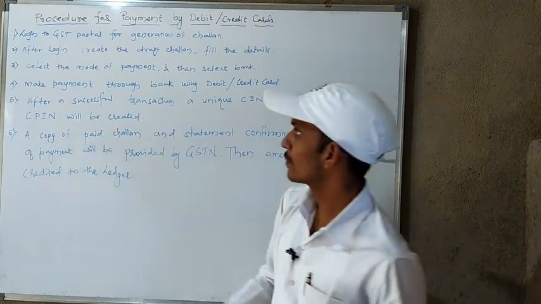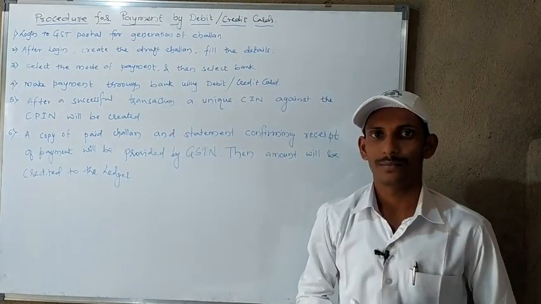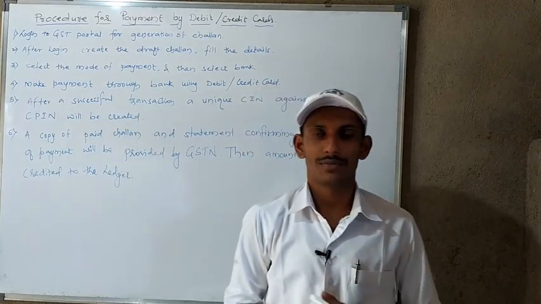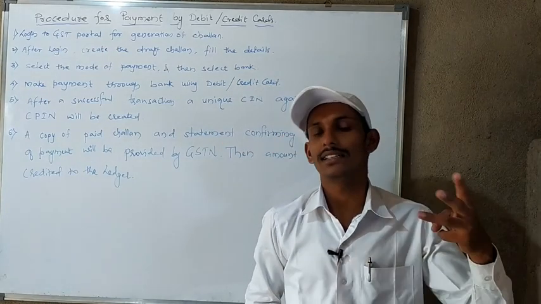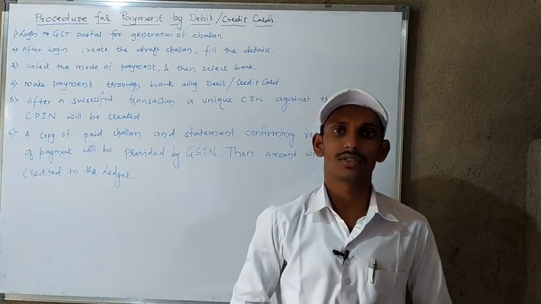Third step, select the mode of payment and then select the bank. Go to the payments option and select the mode of payment. 3 modes are available: debit card or credit card, OTC, and RTGS or NEFT.